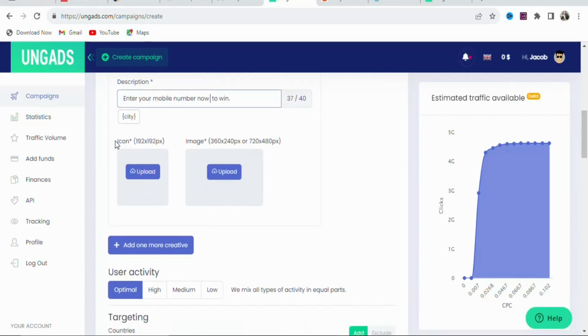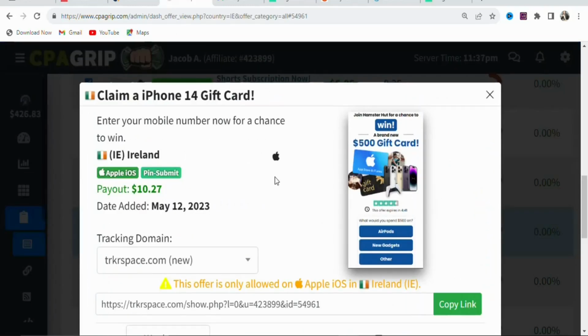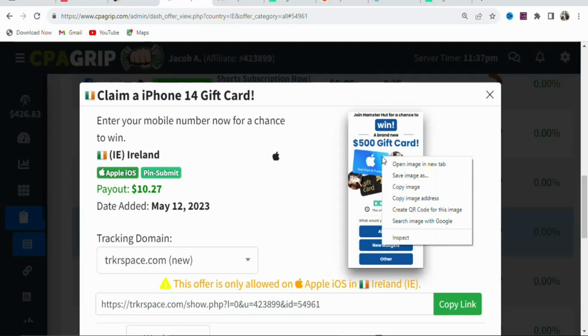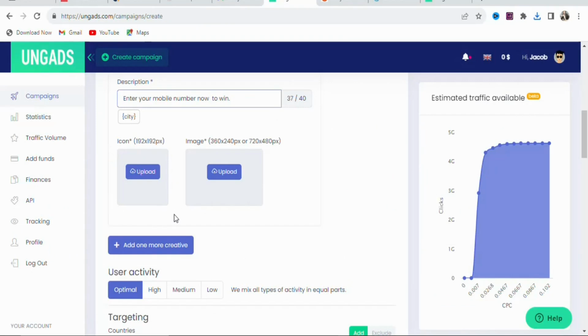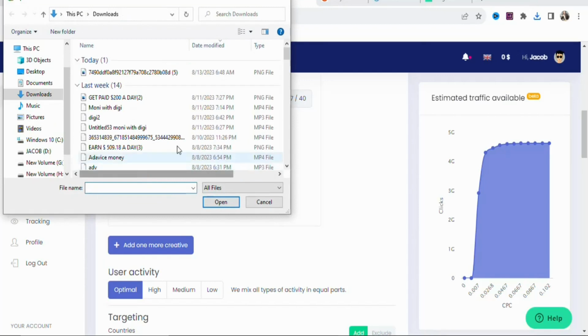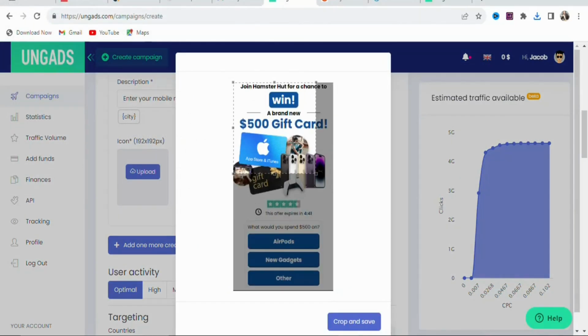You can see icons. So you are going to upload an image of the offer that you are promoting. To upload an image of the offer, what you have to do is that you have to come back on CPA Grip. Once you come back, you are going to put your pointer on the offer image. Once you put your pointer on it, right click. Once you right click, you are going to select save image as. Once you download the image of the offer, what you have to do is that you have to click right here, upload, so that you can upload your image. Once you click on upload, select your image, click on open. As you can see, that has been done.